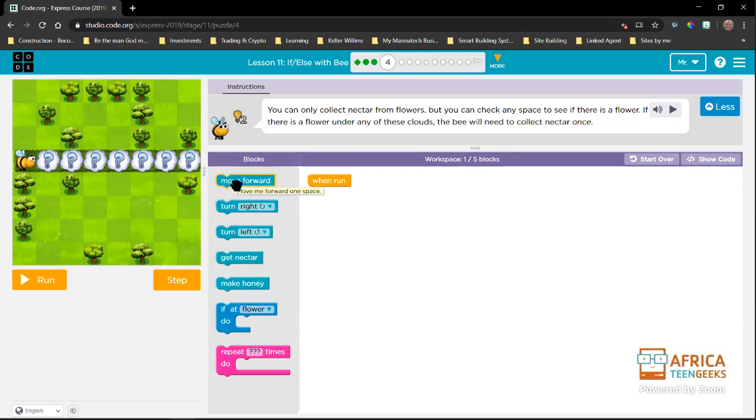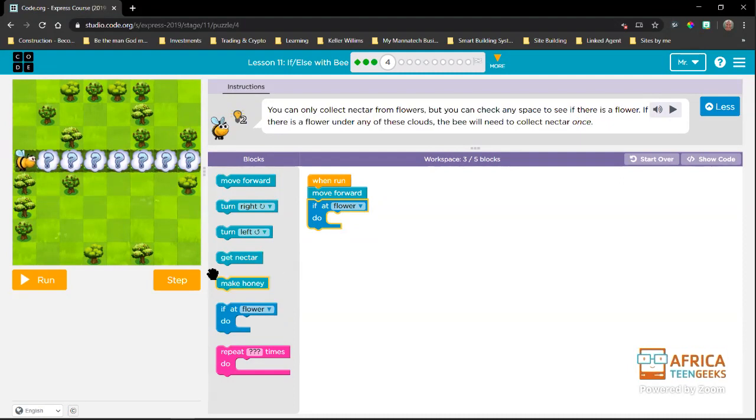So what we want to do is move forward first because we are solving the easiest problem first, which is to move the bee from there to there. The bee doesn't have to do anything where it's standing because there is no question mark there. The next thing we need to do is check if there is a flower under this cloud.